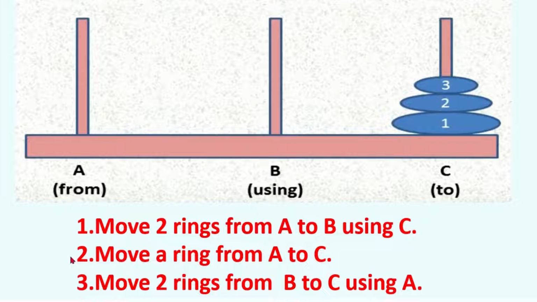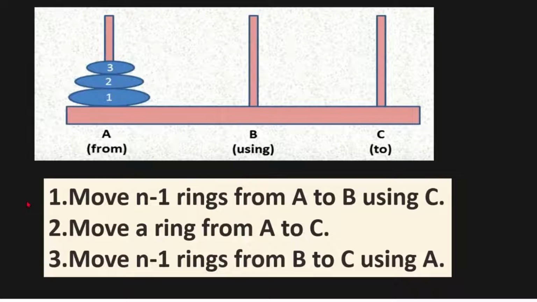Now from this three rings procedure, we can generate the idea for n number of rings. When there were three rings, we wrote it as two rings. When there were four rings, we write it as 3. When there were n rings, we write it as n minus 1 rings. So these steps are repeated in the same way. Now these steps have to be followed for transferring n rings from tower A to tower C.